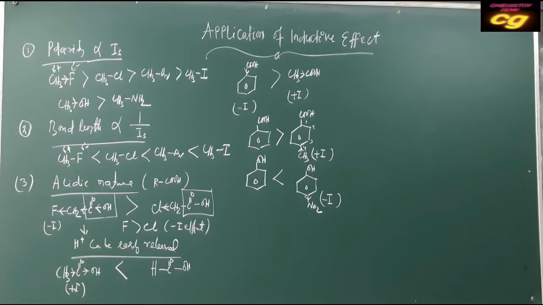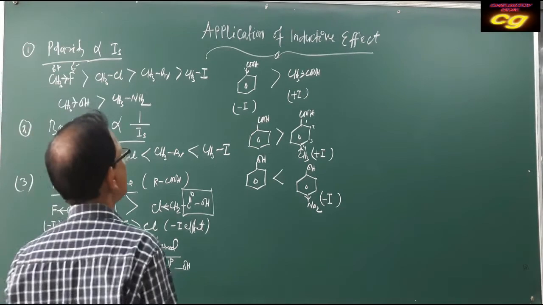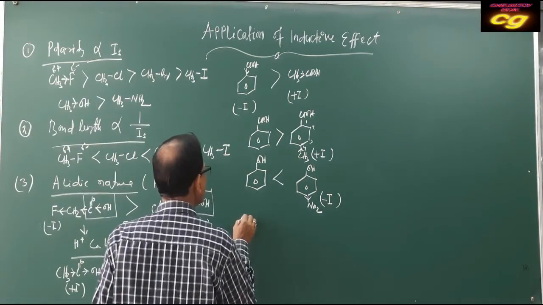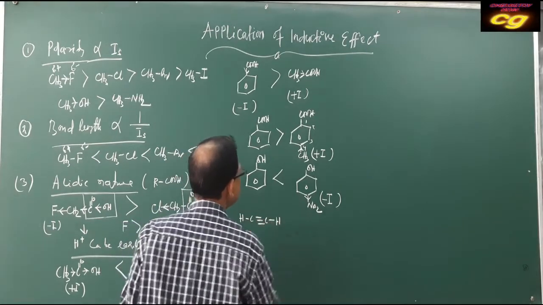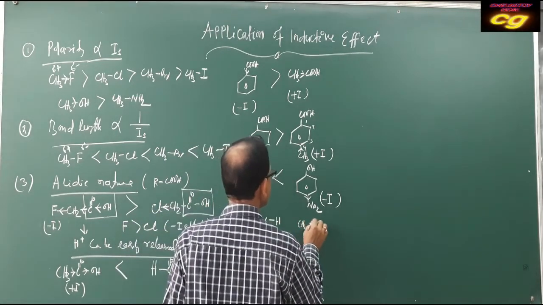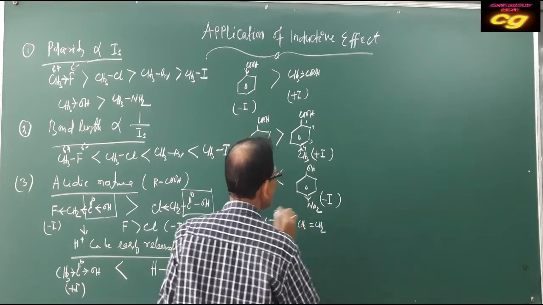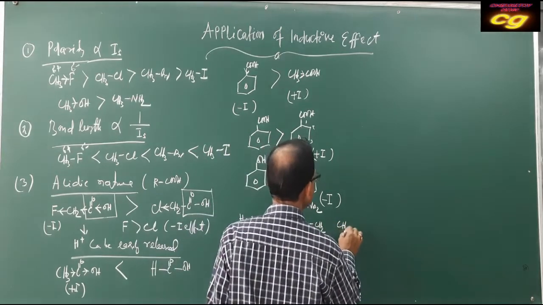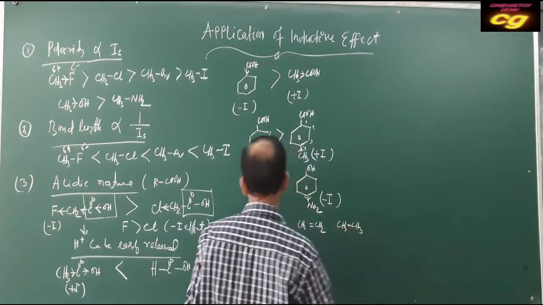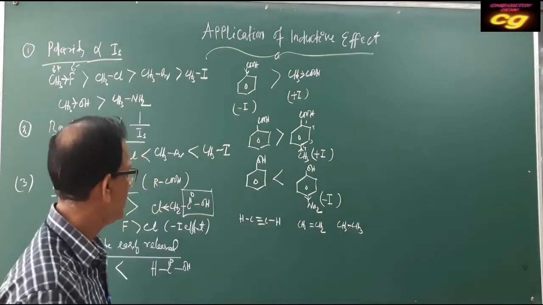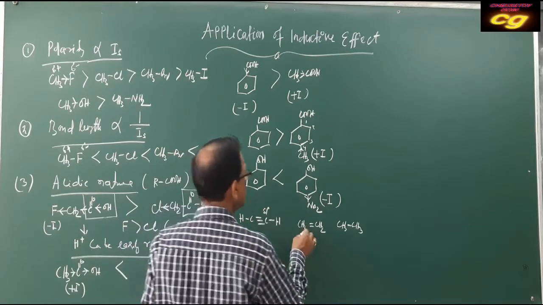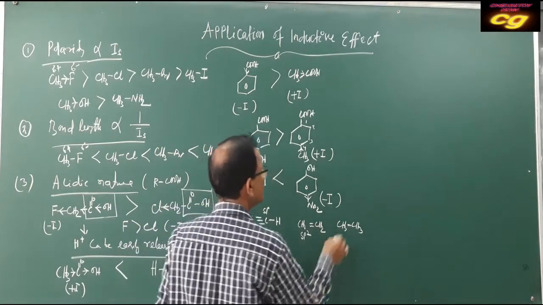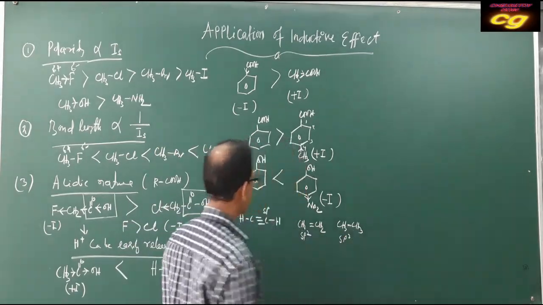Other examples: if you compare the acidic character, for example, H triple bond CH, then CH2 double bond CH2, then CH3 single bond CH3. Here we compare the acidic character. If you see the hybridization, it has sp character, it has sp2 character, it has sp3 character.